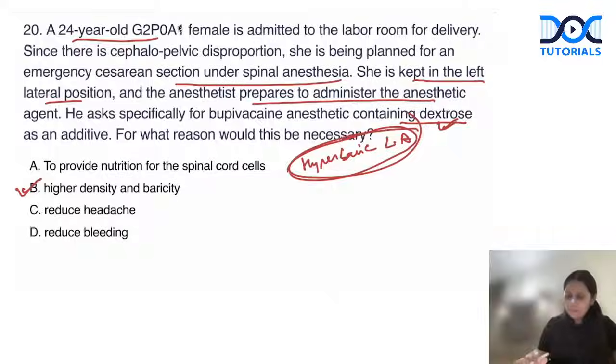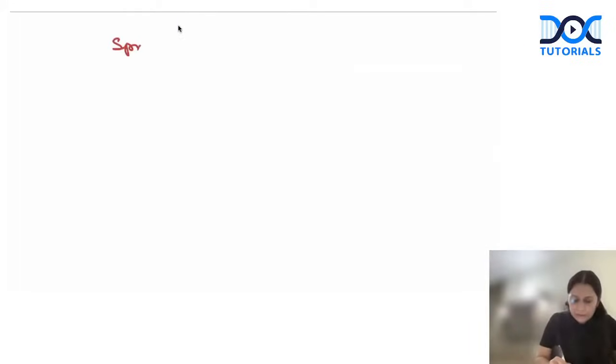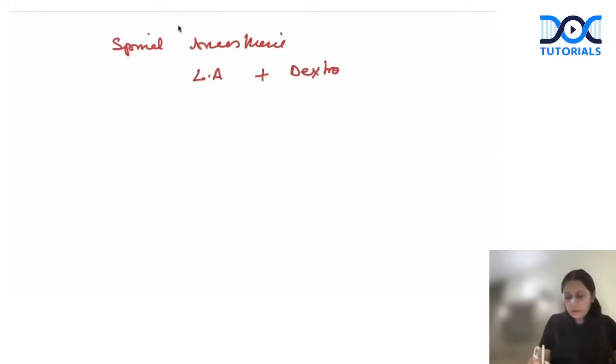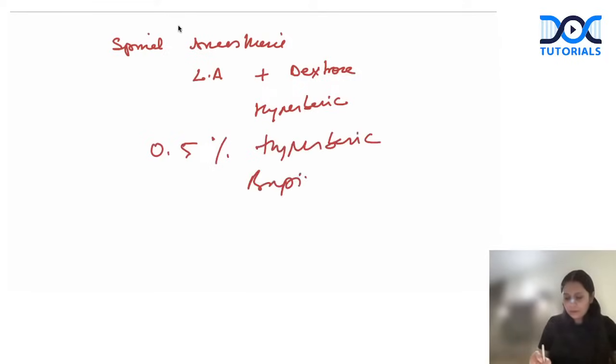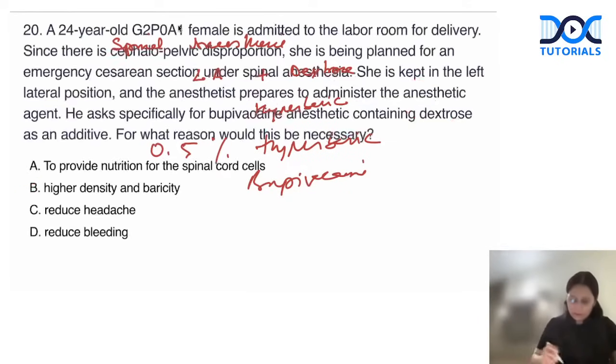So that's why for spinal anesthesia, the local anesthetic which is used is always mixed with dextrose to make it hyperbaric. So the most common drug used for spinal anesthesia is 0.5% hyperbaric bupivacaine in India. Keep it in mind. So why are we using it? To prevent high spinal from happening. Right? So answer is B.